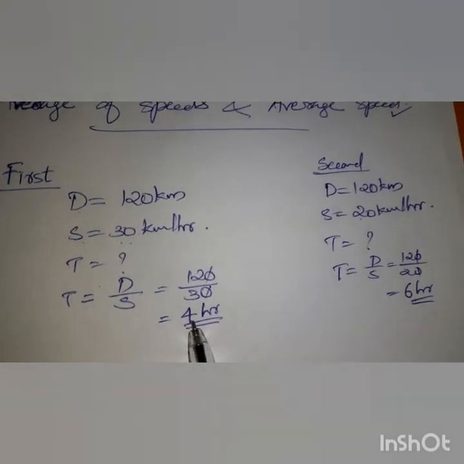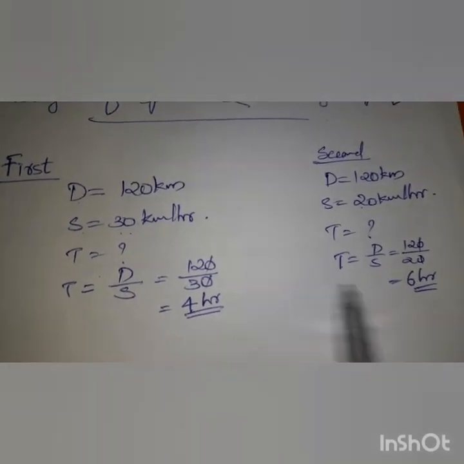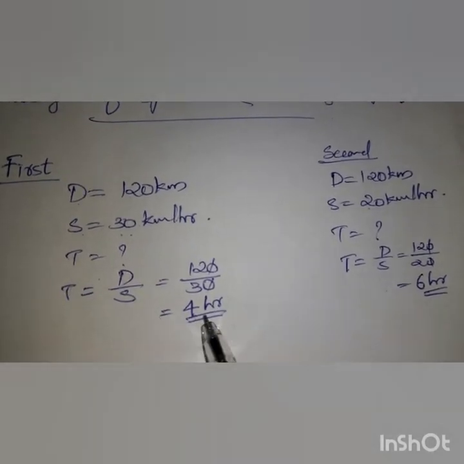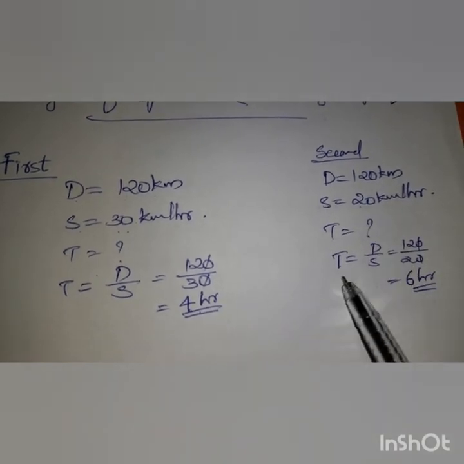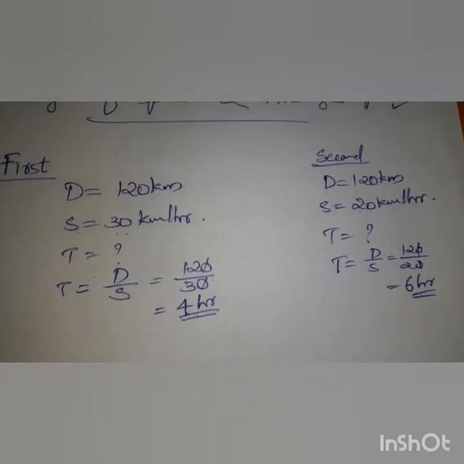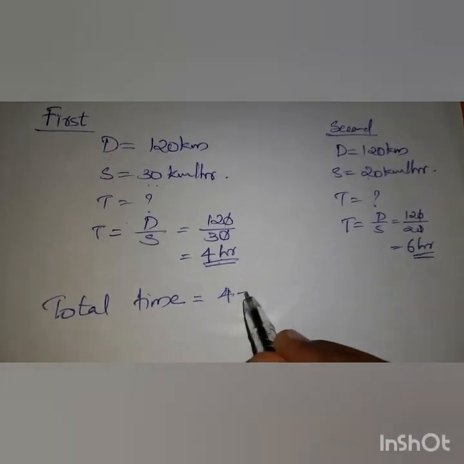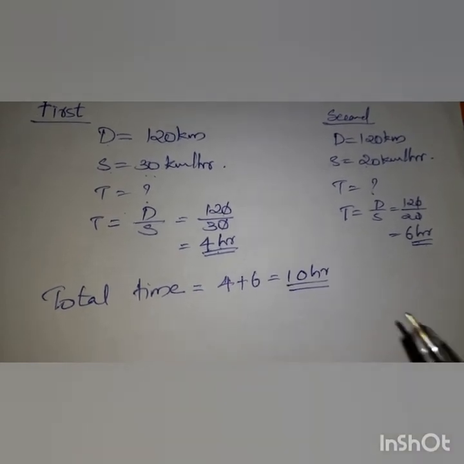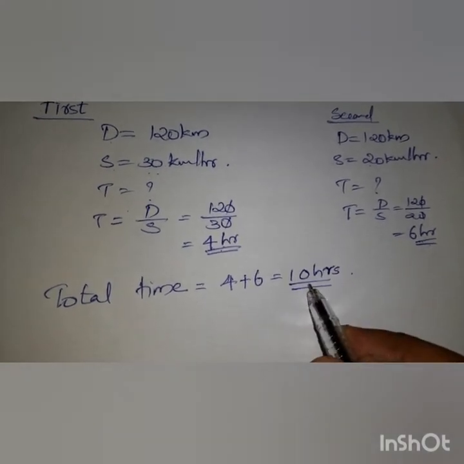The first part took only 4 hours. So we find both times separately. For the first 120, use that speed to find the time. For the second 120 kilometers, the speed is 20 only, so the time is 6 hours. So the total time is 4 hours plus 6 hours, 10 hours. The entire journey took 10 hours.